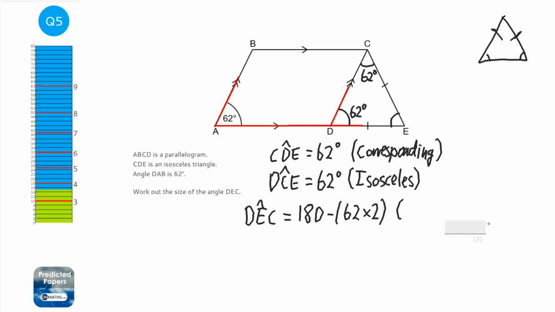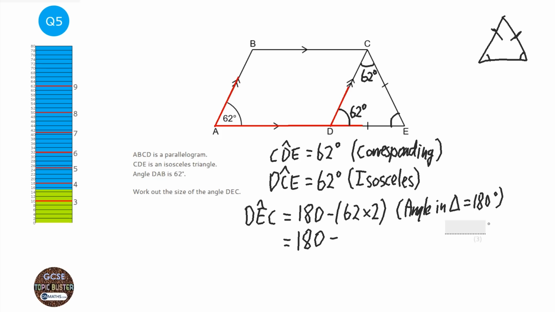And the reason for that is angles in a triangle add up to 180 degrees. And never feel like you're writing too much for the reasons. There are some key words in the mark schemes that are in bold that the marker is going to be looking for. So corresponding being one of them and isosceles being the other. And angles in a triangle. Don't draw a triangle, just write the word triangle. I'm trying to save time, although having discussed it, I've probably not saved much time.